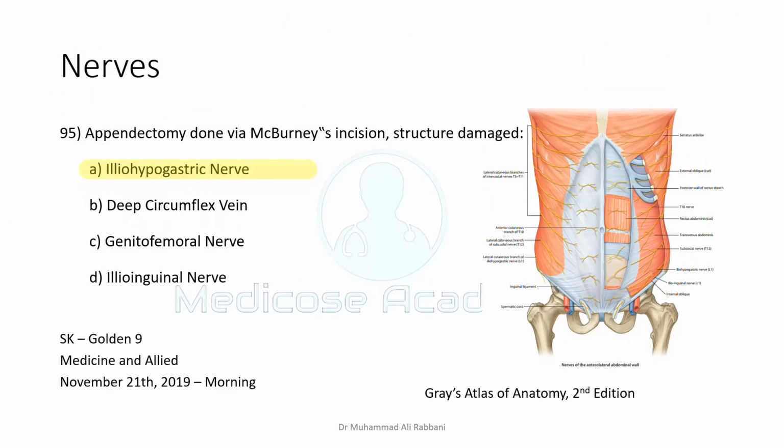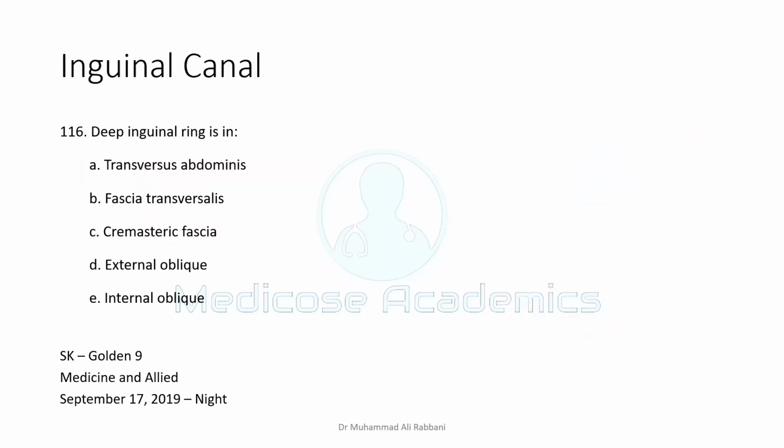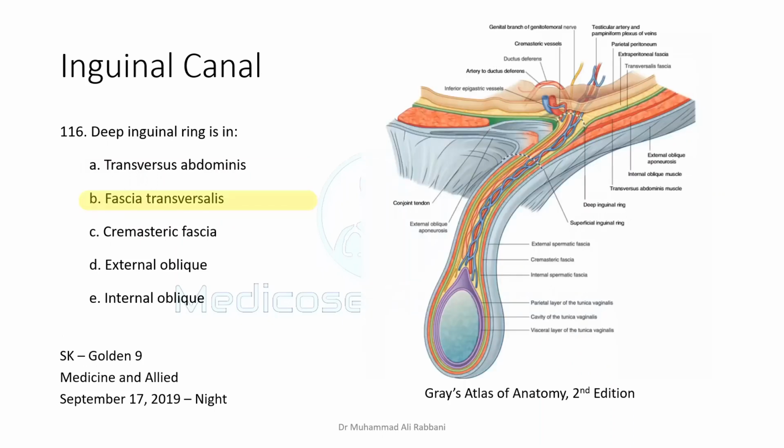So vein has a little more variability. So you can choose iliohypogastric nerve, but I wanted to make it clear that any of the three, when alone, can be considered correct. You should be very clear about which structures are forming the deep inguinal ring